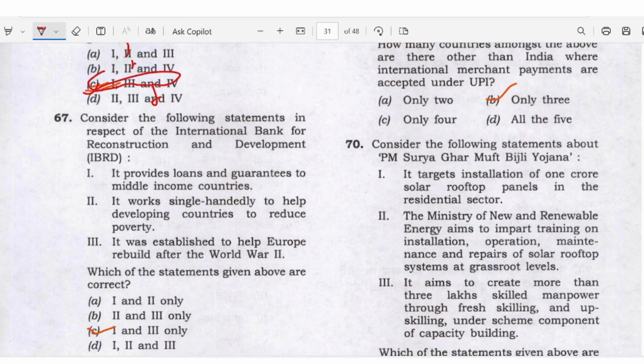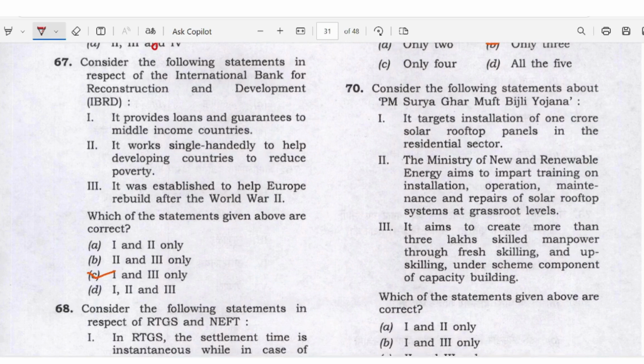Consider the following statements in respect of the International Bank for Reconstruction and Development. It provides loans and guarantees to middle income countries. It works single-handedly to help developing countries reduce poverty. It was established to help Europe rebuild after World War II. Here option C is right, statements 1 and 3. Okay, statement 2 is completely wrong.